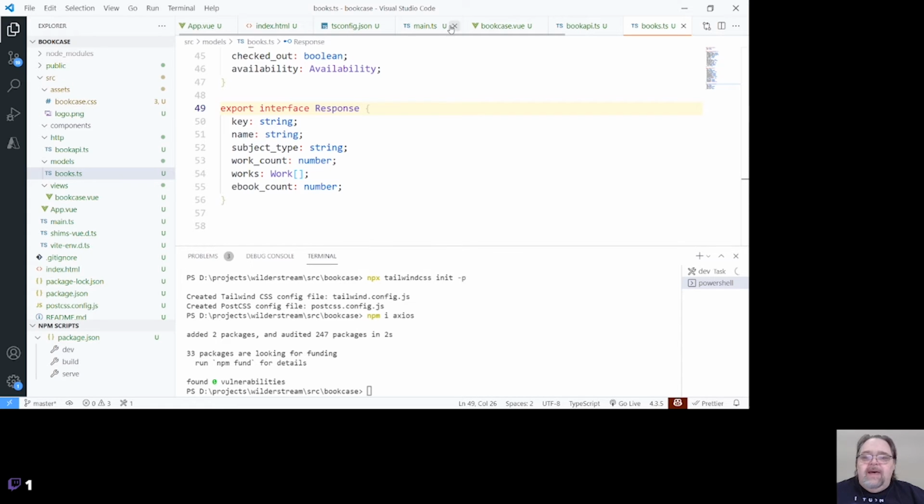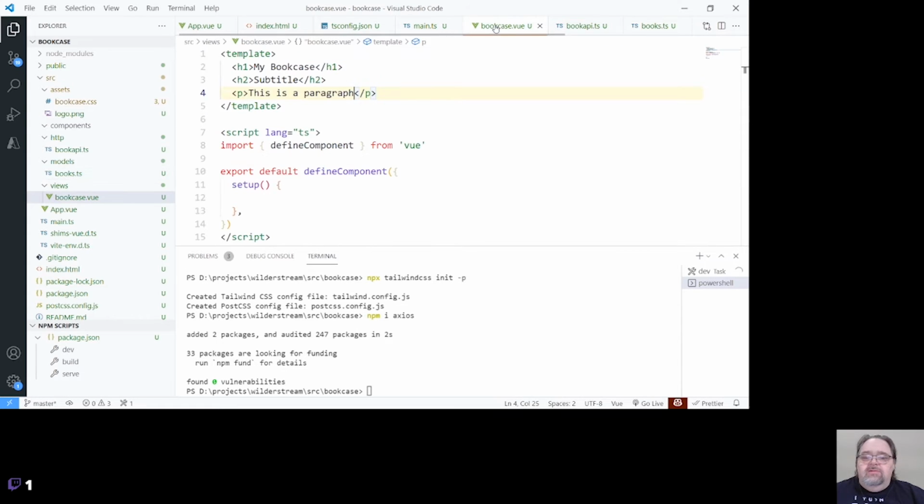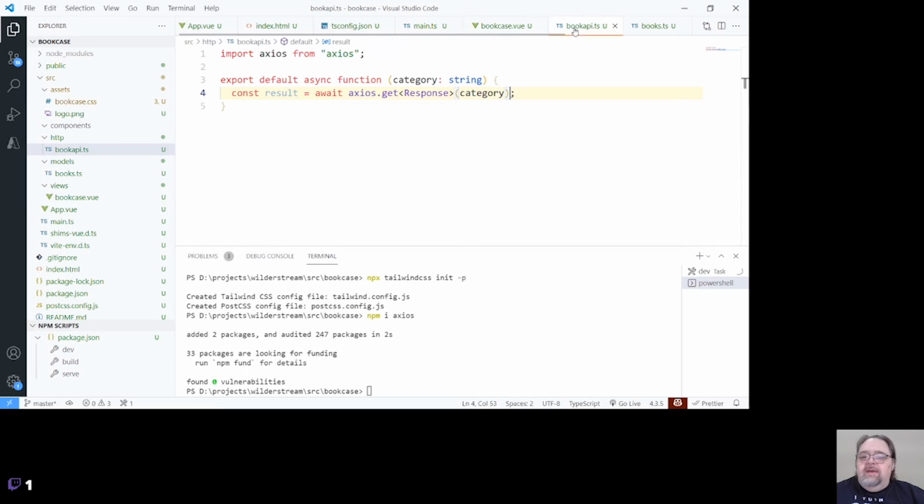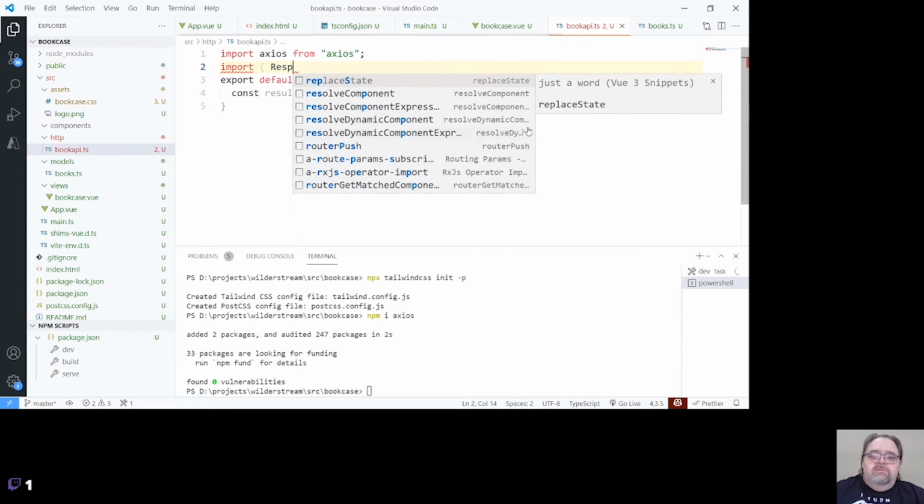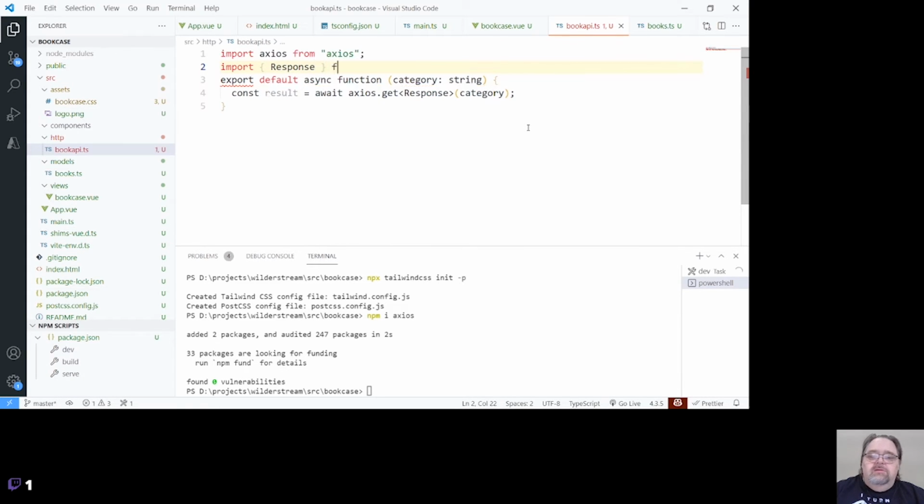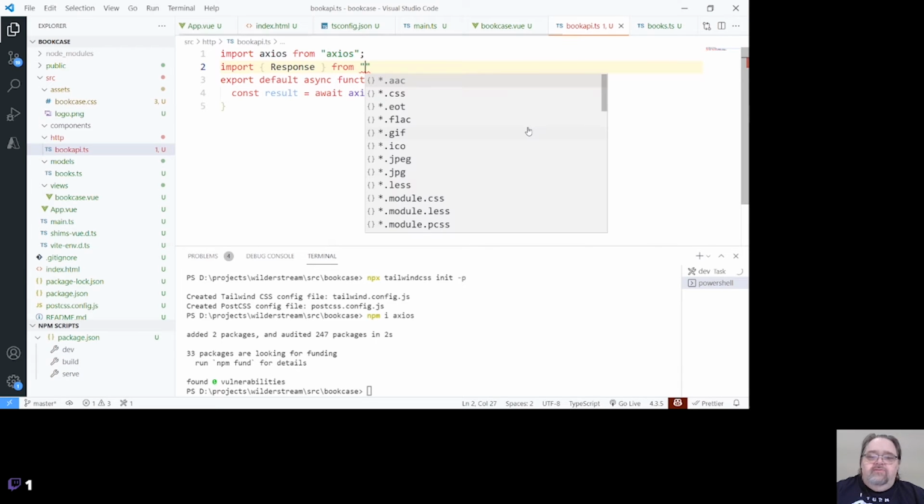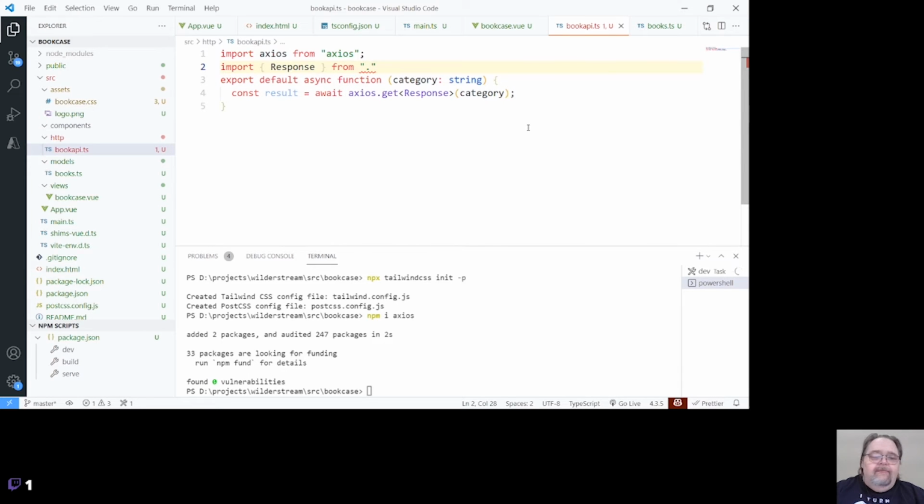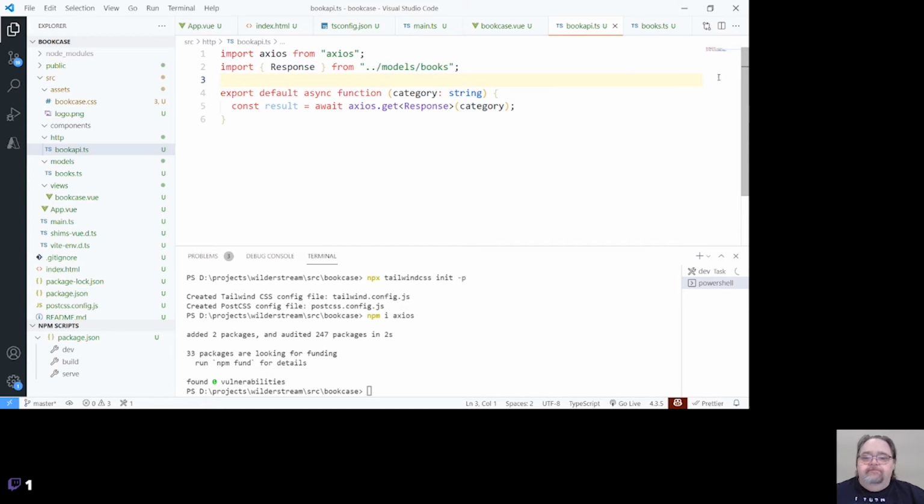And so if we go back and look in our APIs, we should be able to import response from models books. And then this response ends up being the actual interface that we defined.